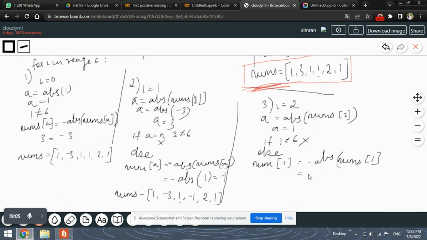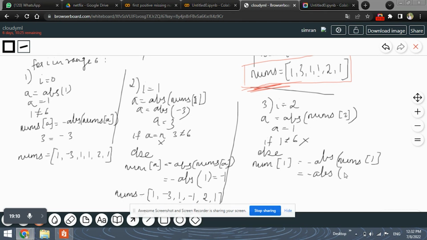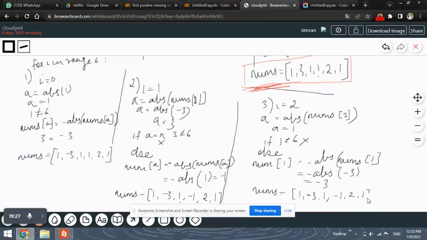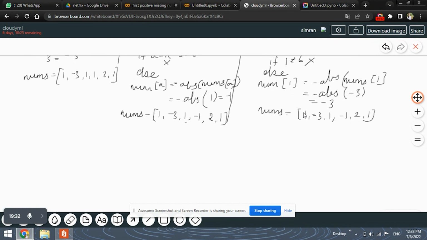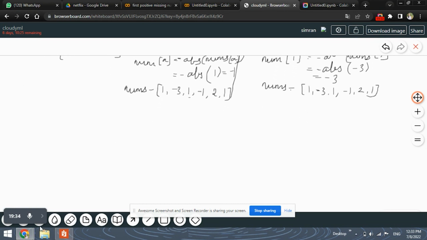Okay, so our answer, the minus absolute of nums of 1, here is minus 3. Correct? So the answer will remain as minus 3, and there would be no changes in the list, because minus 3 is already present. So the list will be as it is. Now we will move ahead with the next iteration, which is iteration number 4, wherein the I value will be 3.